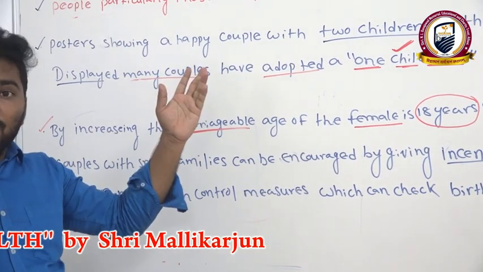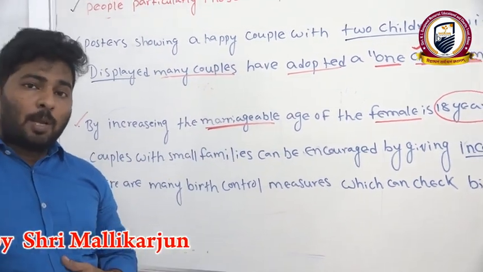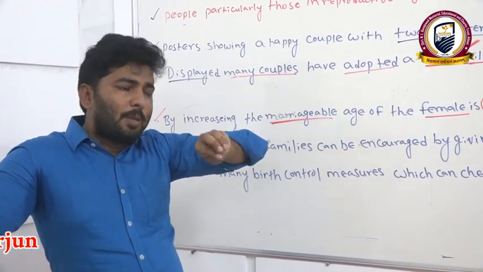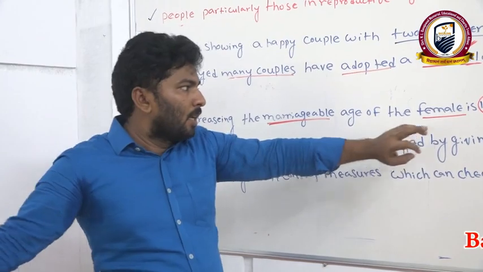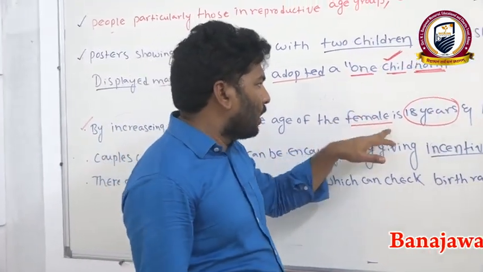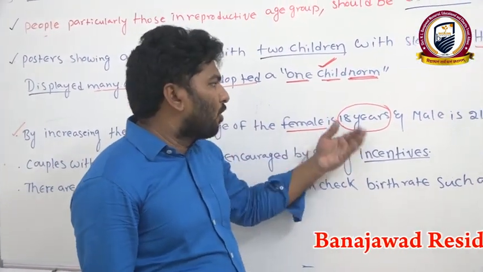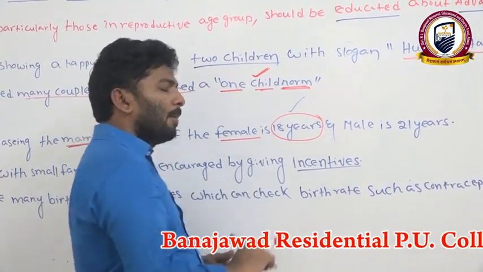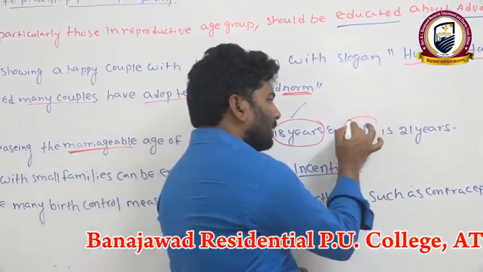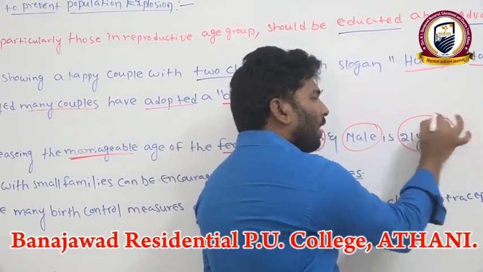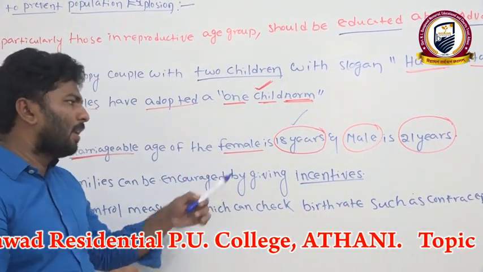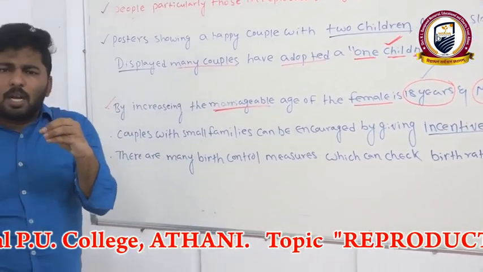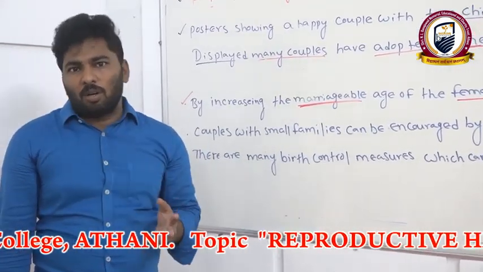While discussing problems related to reproductive health, I told you clearly the problems that arise because of child marriages. That's why we need to increase the marriageable age: for females a minimum of 18 years, for males a minimum of 21 years. Then they will gain some maturity and come to know what is right and what is wrong.